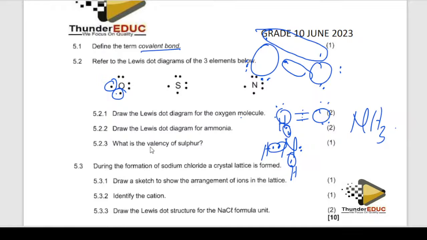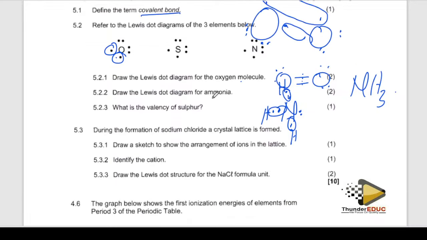They're asking what is the valence of sulfur. I think now we know very well what the valence of sulfur is. Then count the number of electrons involved in bonding for sulfur. How many electrons are involved in bonding?